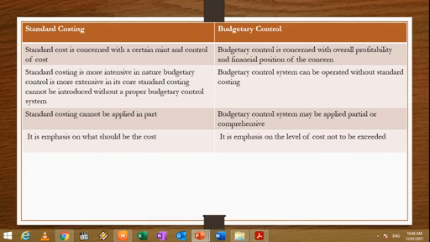Standard costing cannot be applied in part. It means you have to apply the standard costing in full. But whereas budgetary control systems are concerned, they may be applied in partial or in a comprehensive manner.